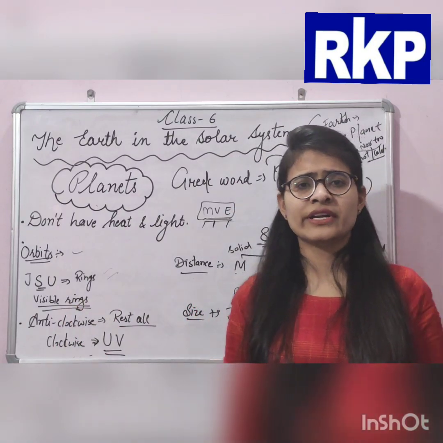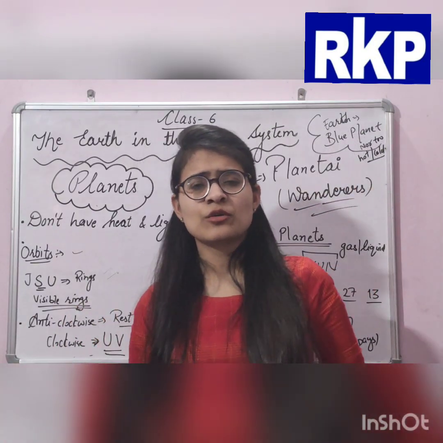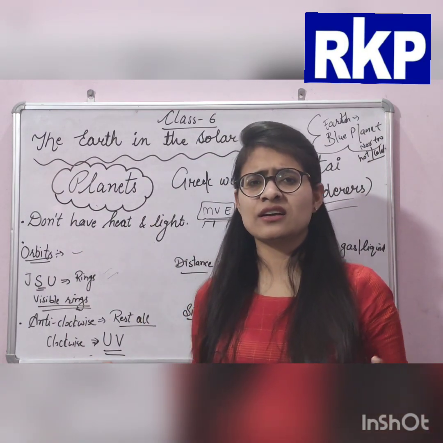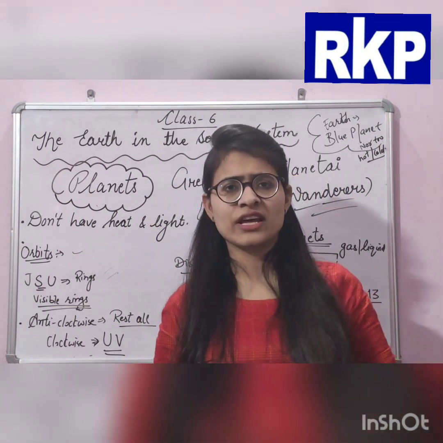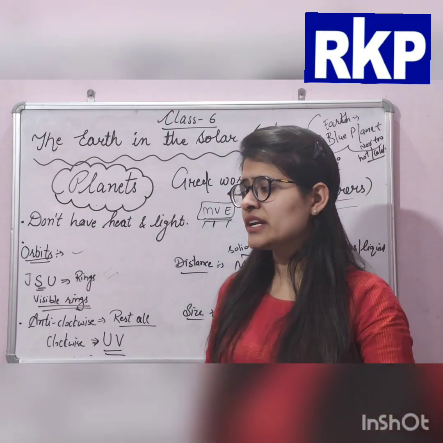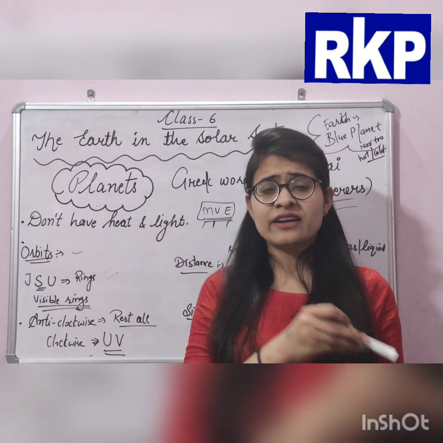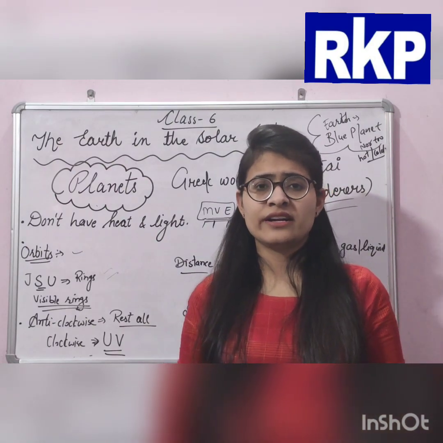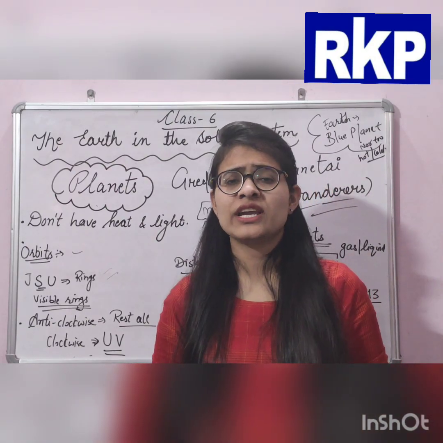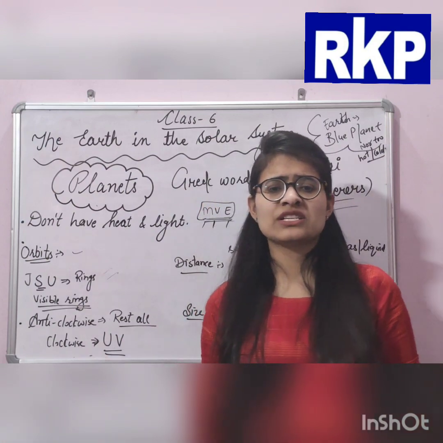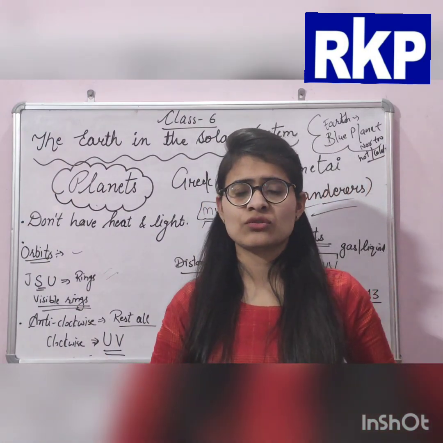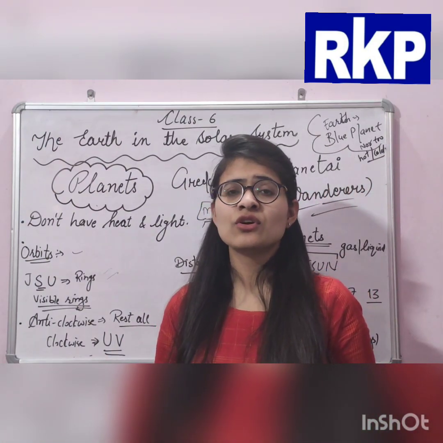It has a moderate climate. Okay, moderate means ना ज़्यादा ठंड ना ज़्यादा गर्मी, की वहाँ पर रहा जा सके. We can live there because some living conditions are available there, and we can say air, water and oxygen, like वो तो air में ही होगी. So air, water, they are present, and gravity is also present on the Earth. That's why we can live on the Earth.